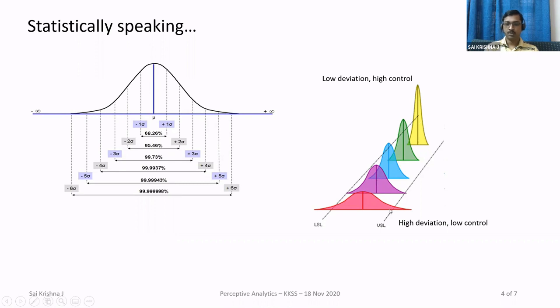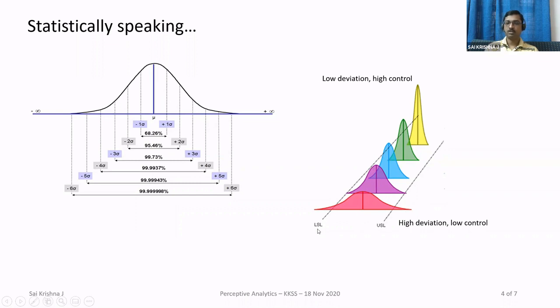This is something which has a very low sigma level, for example 1 sigma, and this is something which has a high sigma level, for example 6 sigma, or you can just say 2 sigma, 3 sigma, 4 sigma, 5 sigma and 6 sigma. If you take the 2 sigma level, this process has a high amount of deviation and a low amount of control. By high amount of deviation, if you see this, the readings are spread all over the place.